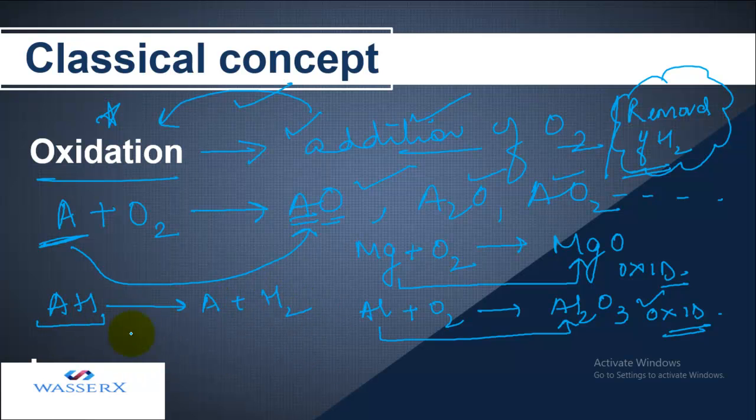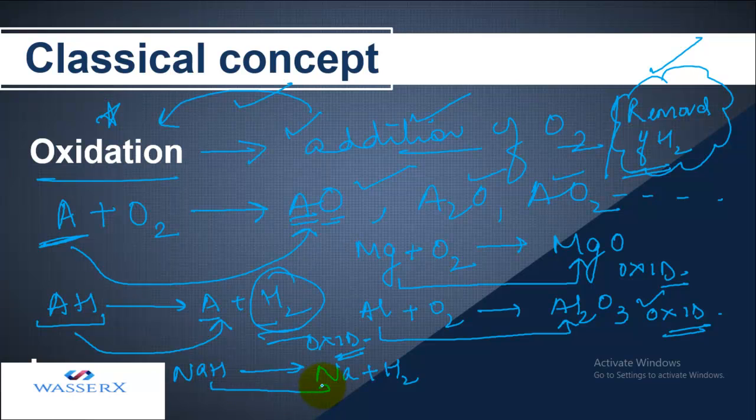If we compare left with right, we see that on the left hand side, A was combined with H. But due to certain special conditions, A and H got separated. That means H is being removed, and removal of H also refers to oxidation. So in this case, oxidation is taking place. Let's take a proper example. If I have sodium hydride and I supply it with heat or current, or any special condition, the Na and H2 get separated. H is being removed, so oxidation is taking place.